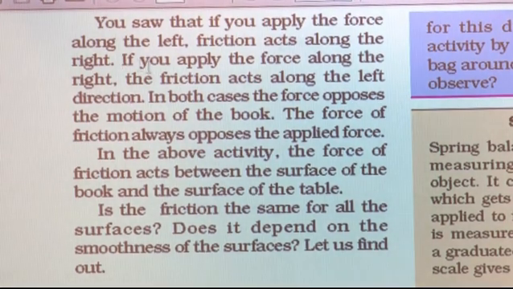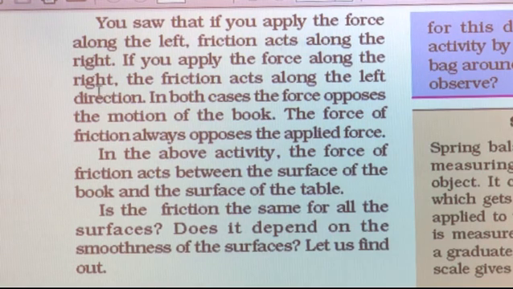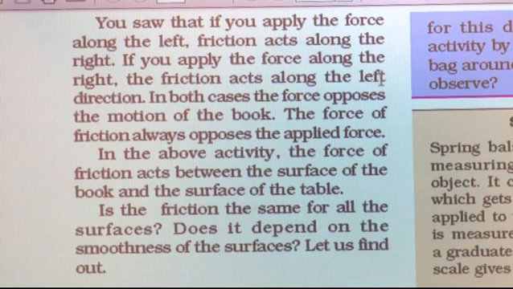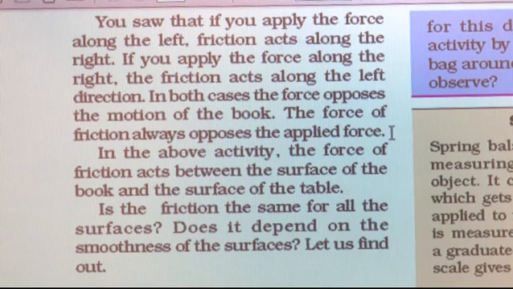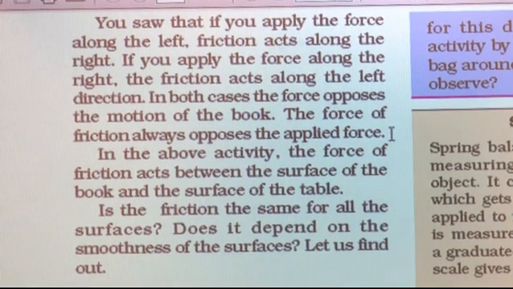If you apply the force from the right side, the friction acts along the left direction. Means in both the cases, the force opposes the motion of the book. The force of friction always opposes the applied force, and because of this the objects come to rest, meaning they stop.